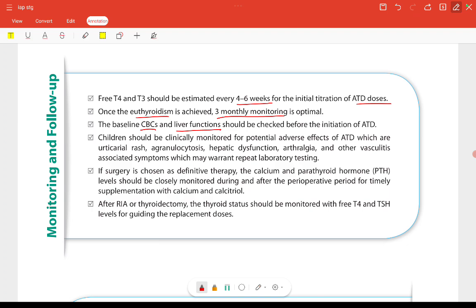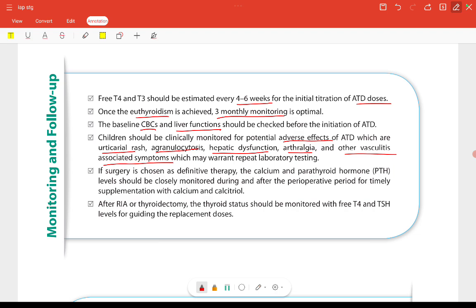Children should be clinically monitored for the potential adverse effects of the anti-thyroid drugs, which include urticarial rash, agranulocytosis, hepatic dysfunction, arthralgia, and other vasculitis associated symptoms, which may warrant repeat laboratory testing. If the surgery is chosen as definitive therapy, the calcium and parathyroid hormone levels should be closely monitored during and after the perioperative period for timely supplementation with calcium and calcitriol.